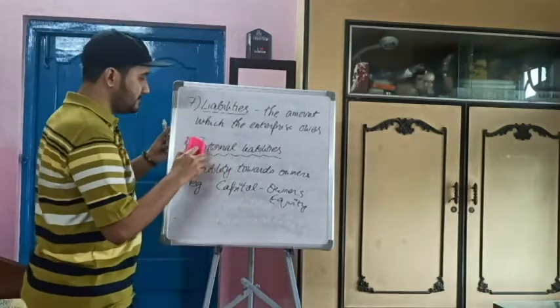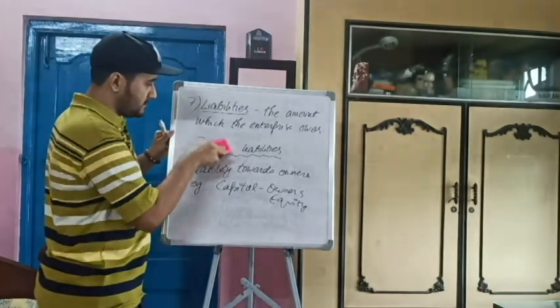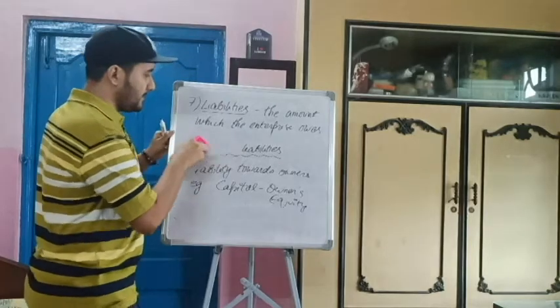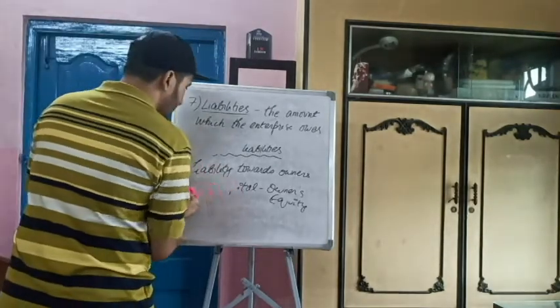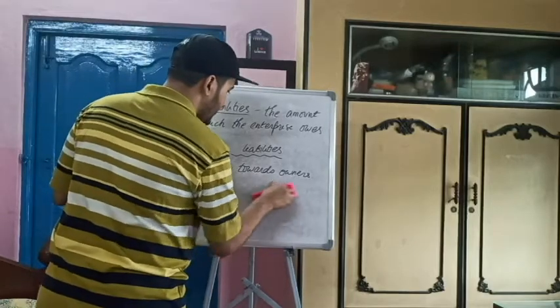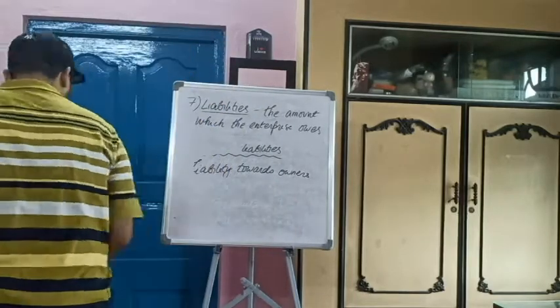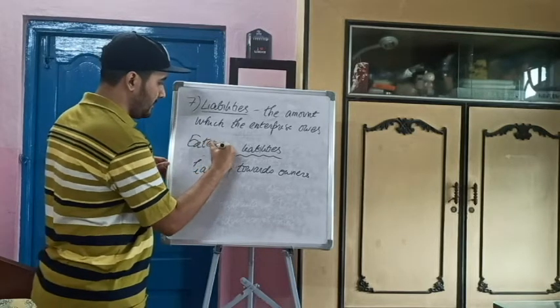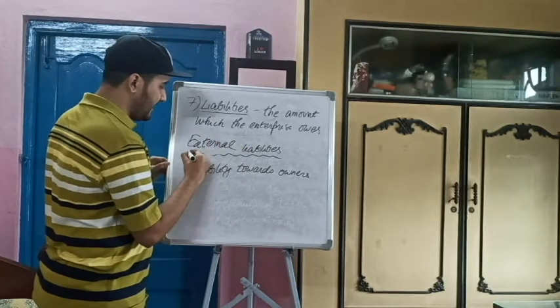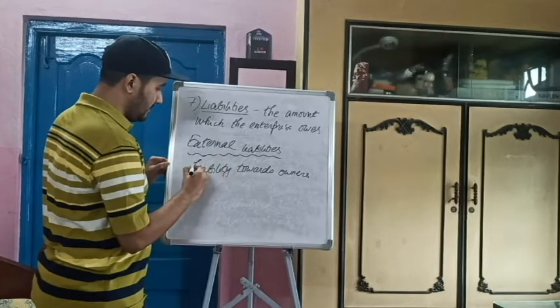Next is external liabilities. What are these liabilities?